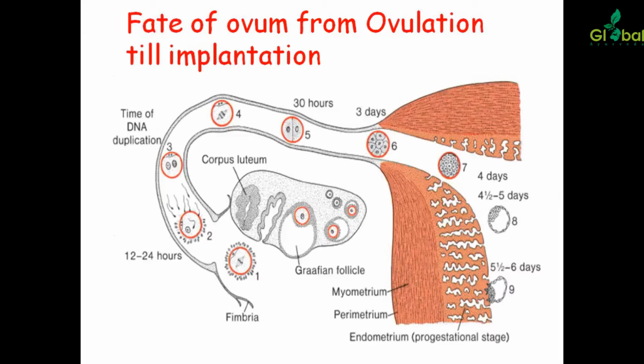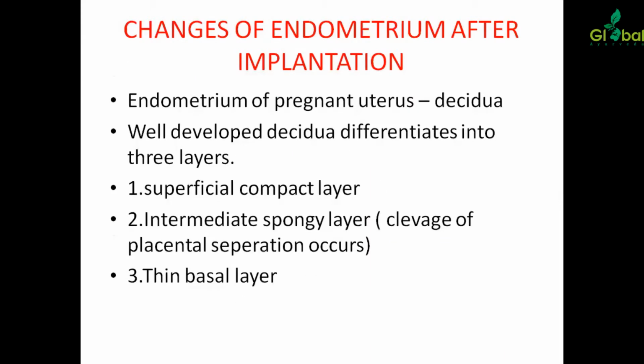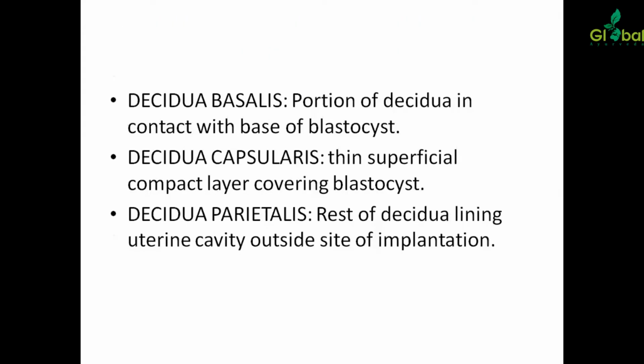Then this is the picture showing the fate of the ovum from ovulation to implantation. Changes of endometrium after implantation. This is known as decidua. The decidua consists of 3 layers: superficial compact layer, intermediate spongy layer, and basal layer.